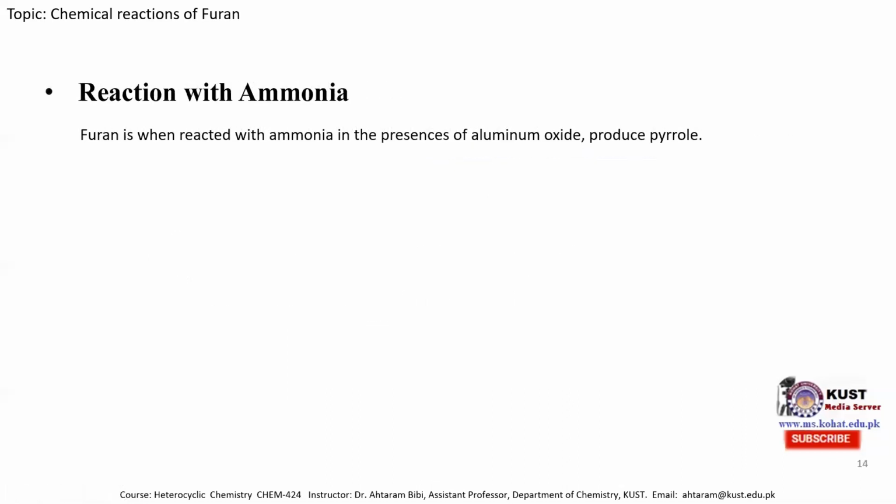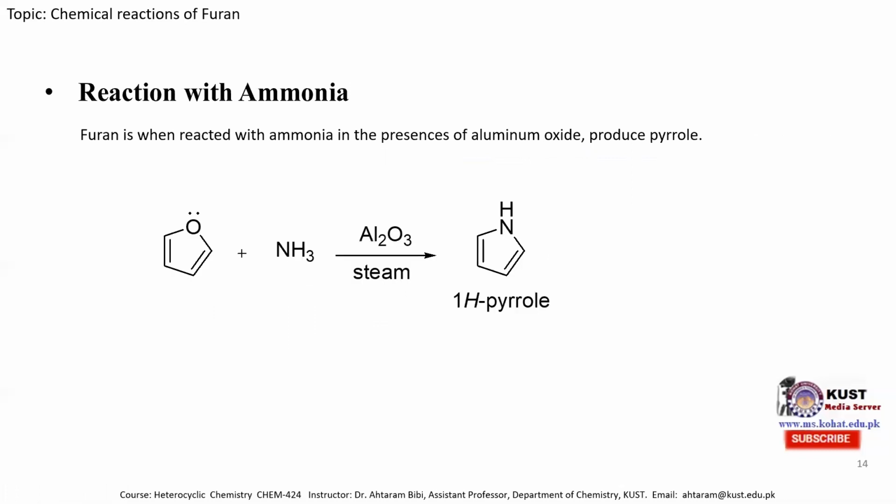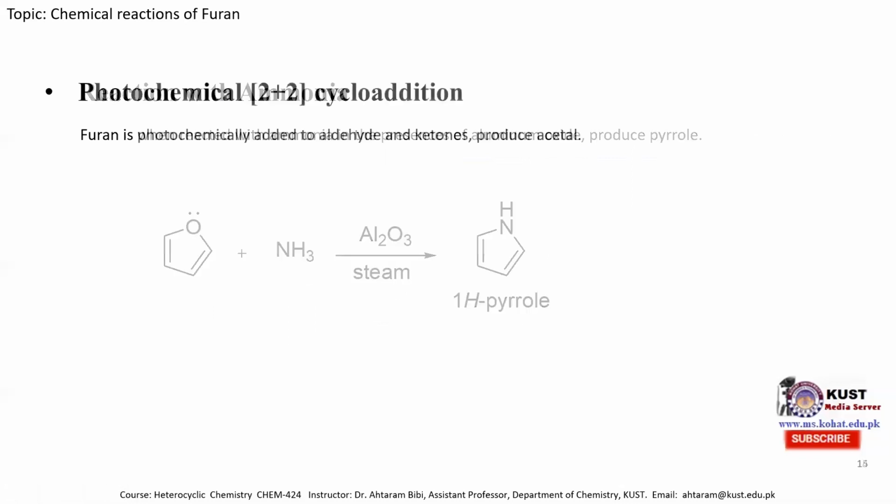Next is the reaction with ammonia. When furan is treated with ammonia in the presence of aluminum oxide at high temperature, then pyrrole is obtained. So when ammonia and furan are reacted in the presence of aluminum oxide at high temperature, one can obtain the pyrrole molecule.